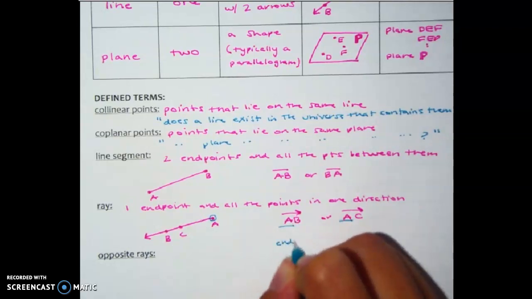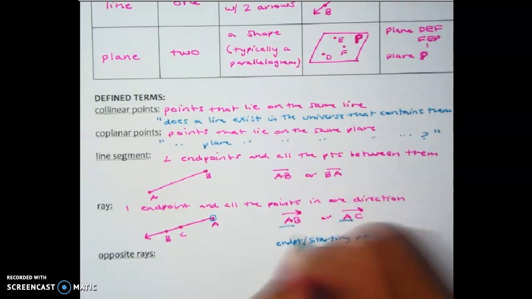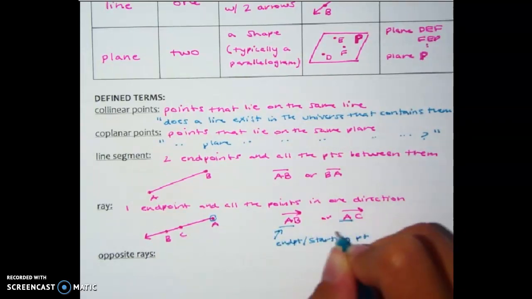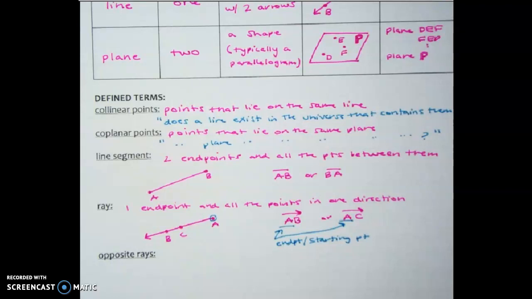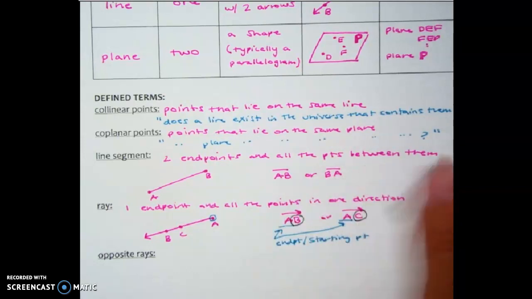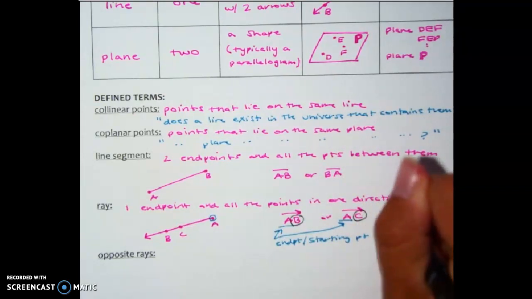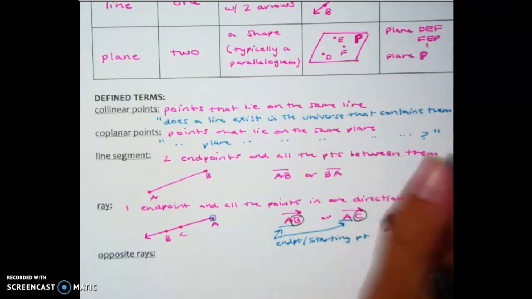It is an end point, or you can think of it as the starting point. That's what goes first in each of these. And then the second letter, B or C, is the direction that the ray heads. So I'm going to circle those and say those are the direction that it heads. I'm kind of color coding.